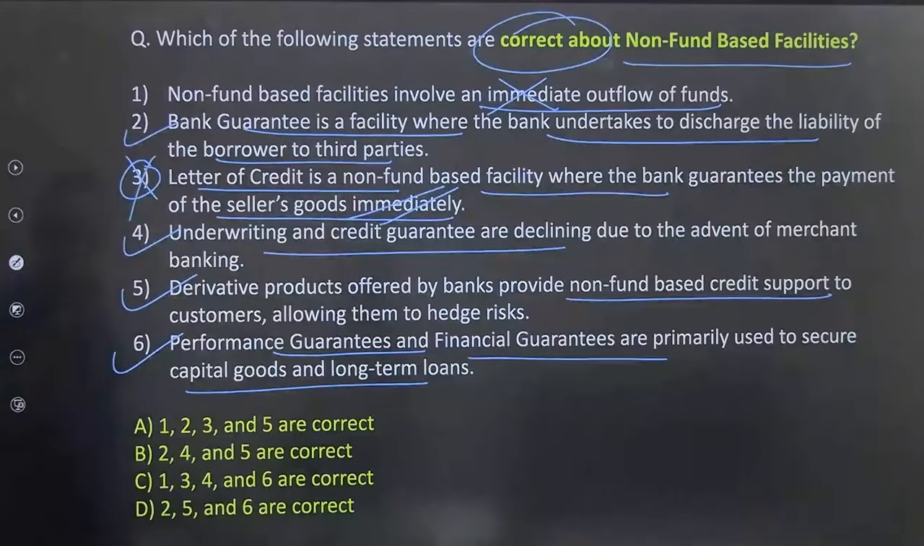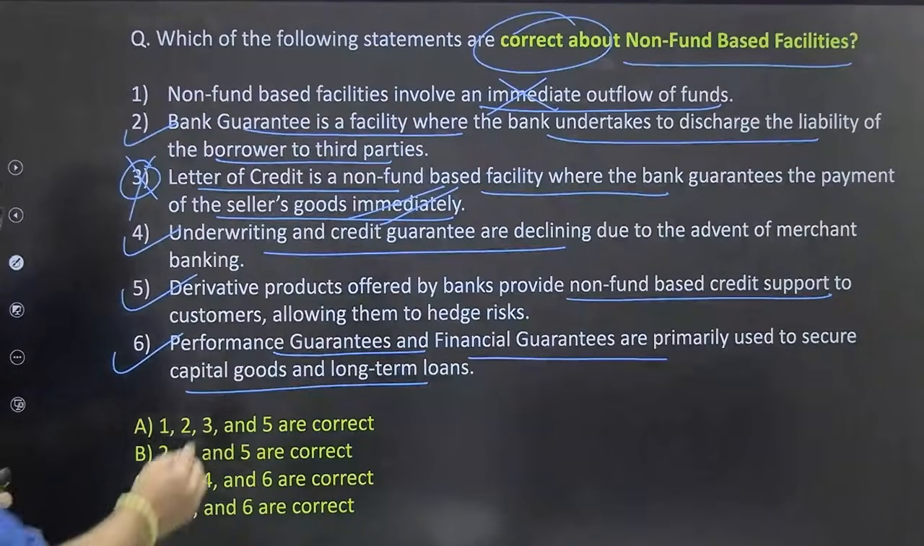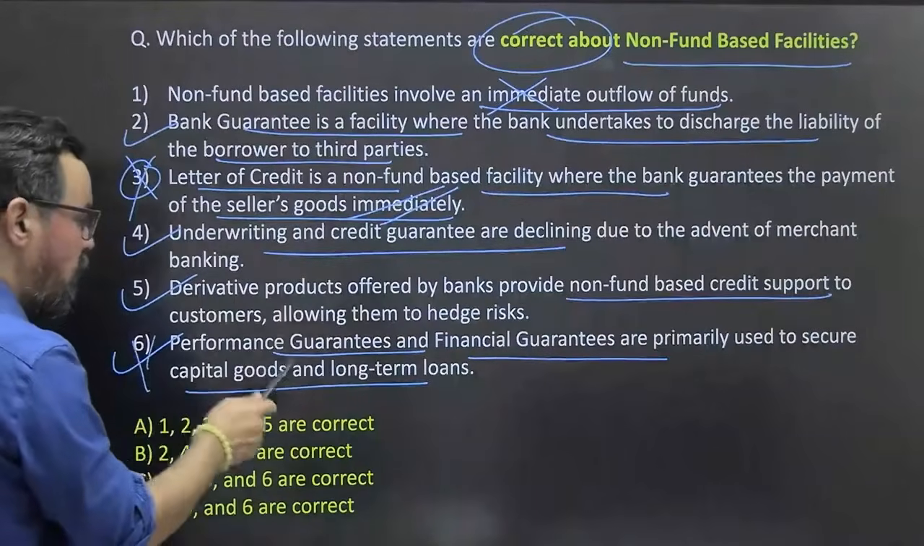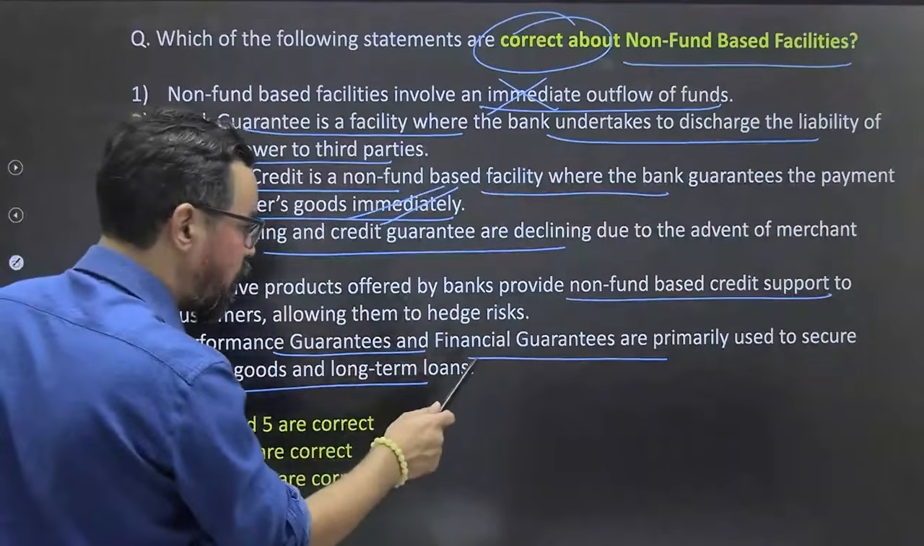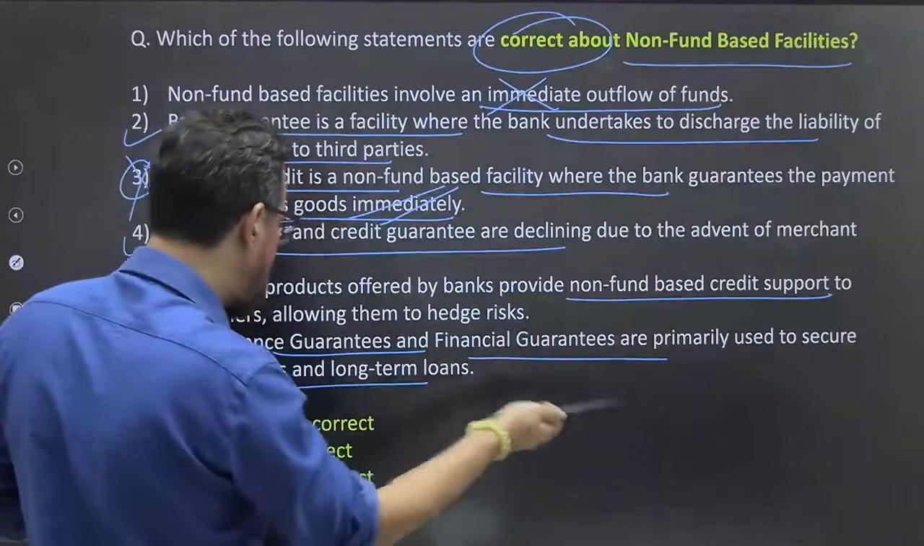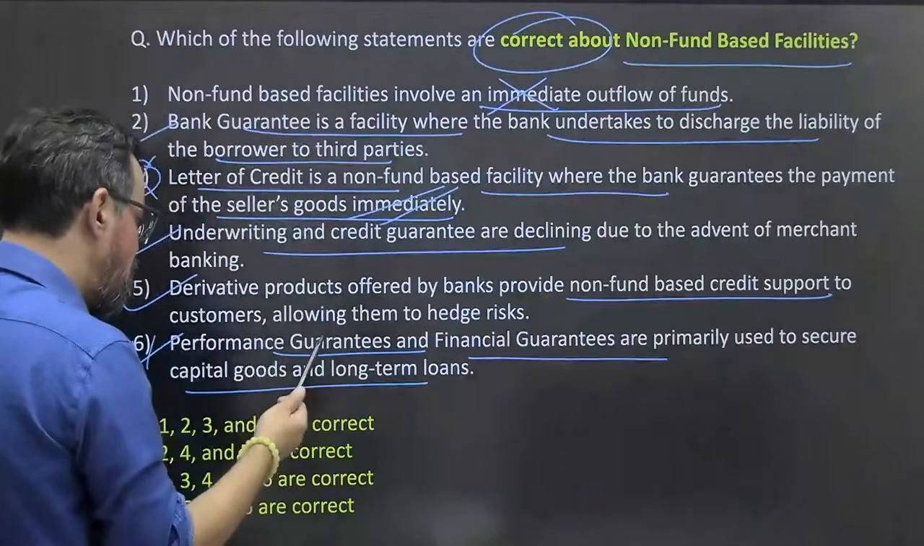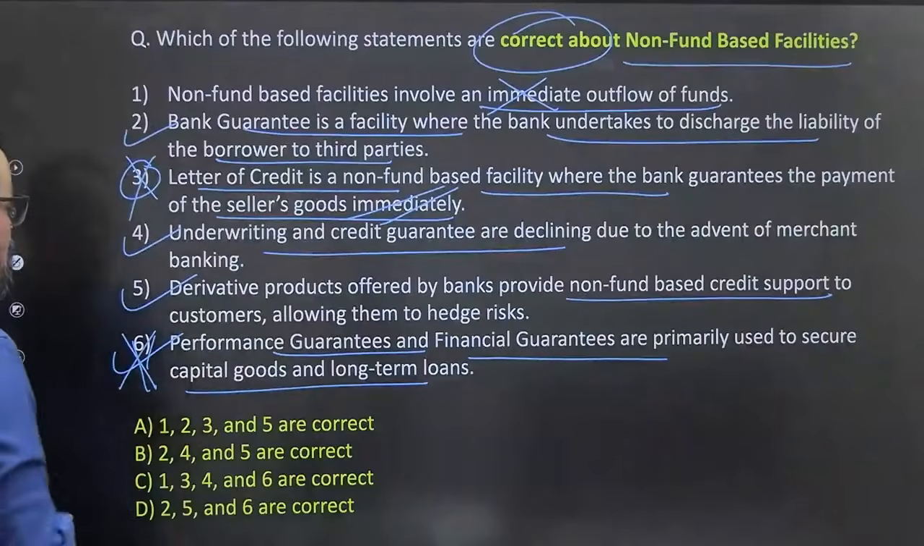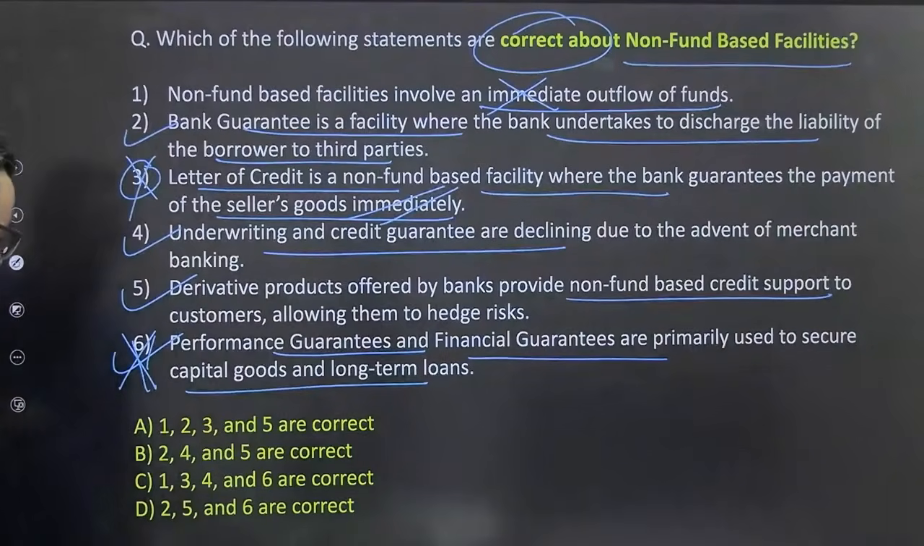So what should be your right answer? Your 2, then we have this statement 6 is wrong, I guess. If you go with the options, okay. So performance guarantee and financial guarantee are primarily used to secure capital goods in long term. Okay, it is something related to working capital and all. So 245, B should be the right answer for this one.